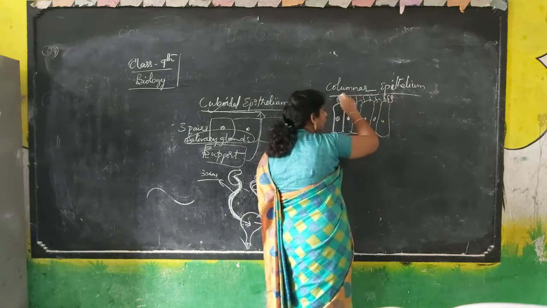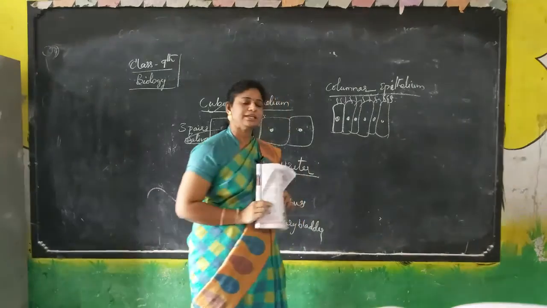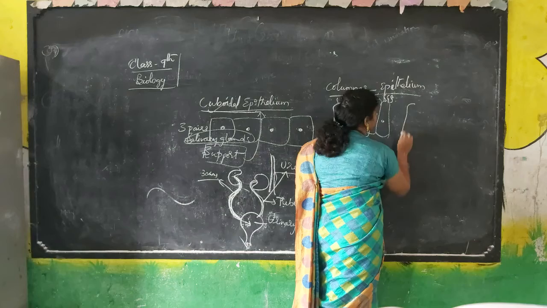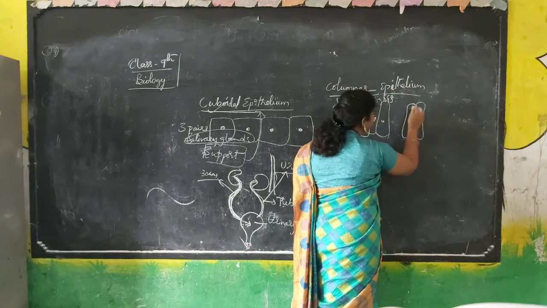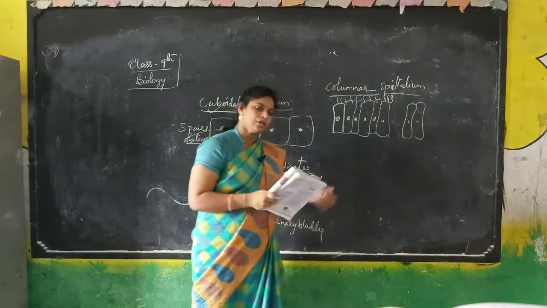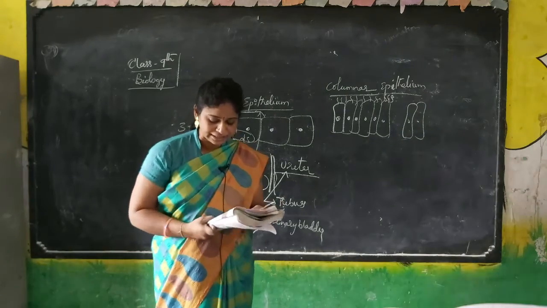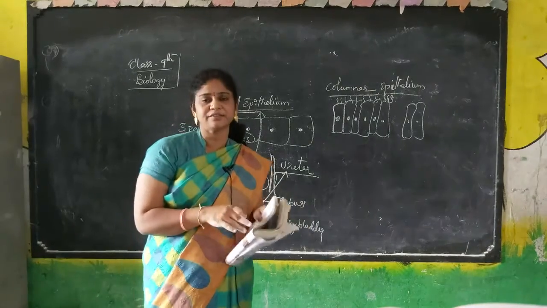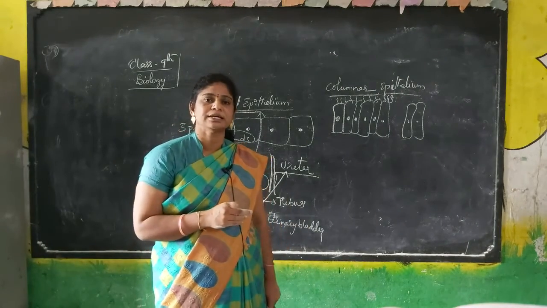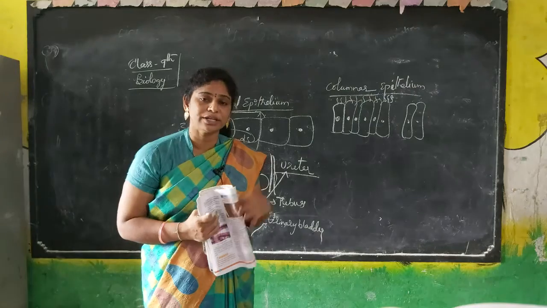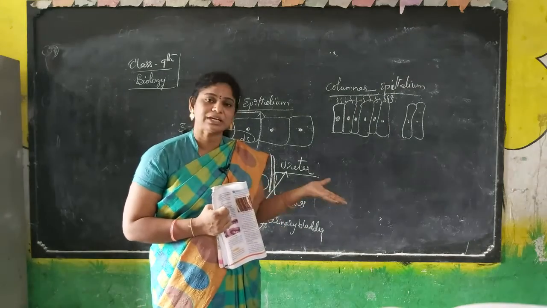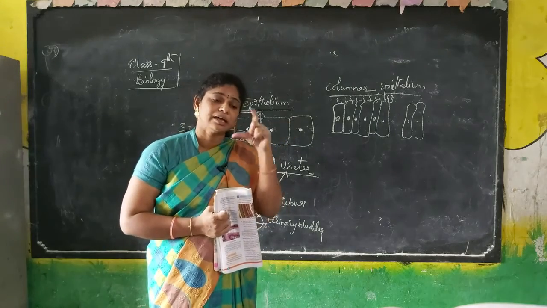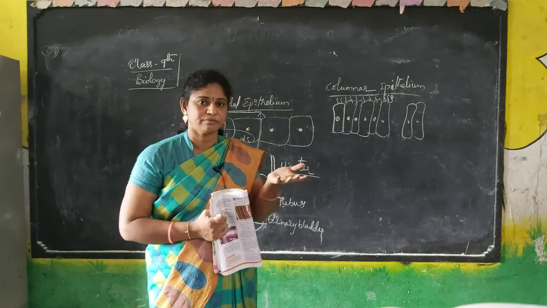Not all the columnar epithelial cells contain hair, only a few columnar cells do. Few are empty like this, without hair. So where these columnar epithelial cells are present, mainly this activity we can't do in the classroom, because these are present in the internal structure of our body. We can't cut and do that. We have to go for permanent slides. There are some slides we get outside.